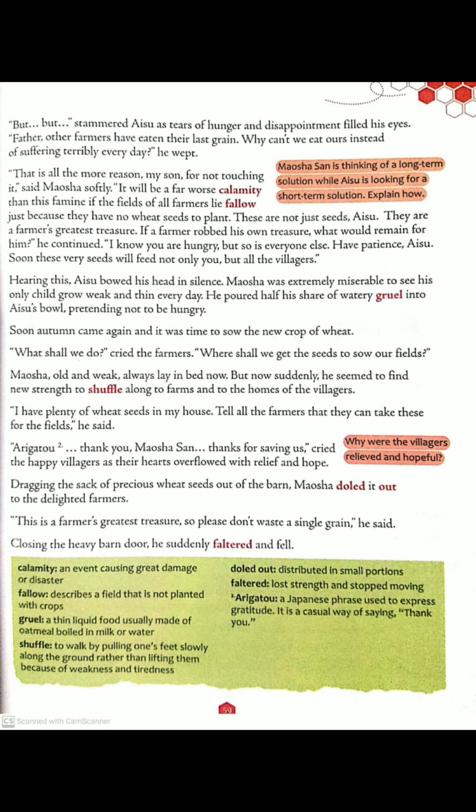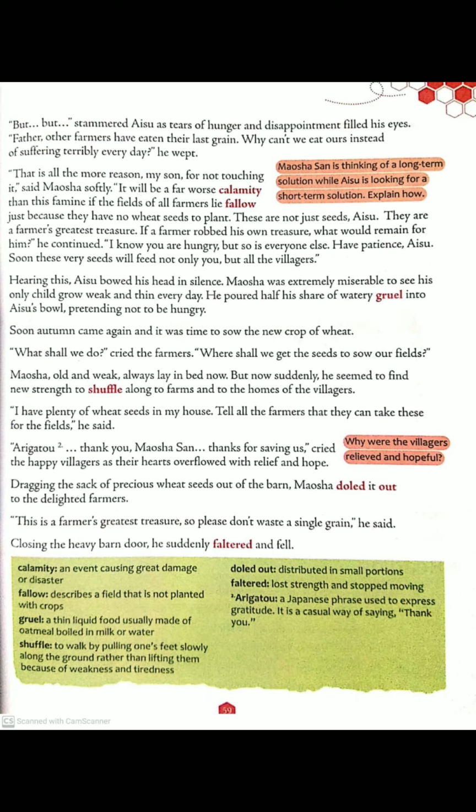Arigato, thank you, Mausha-san. Now it's a Japanese phrase because it's a story that is Japanese and translated into English by Hema Pande. Arigato is a Japanese phrase that is used to express gratitude. It is a casual way of saying thank you. So he was saying thank you, Mausha-san.